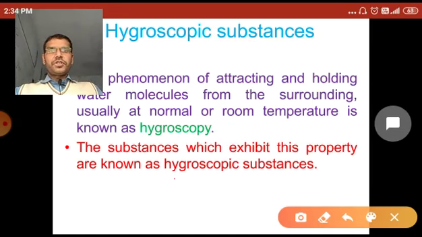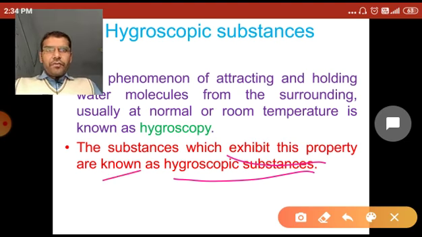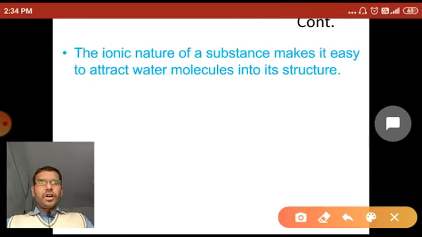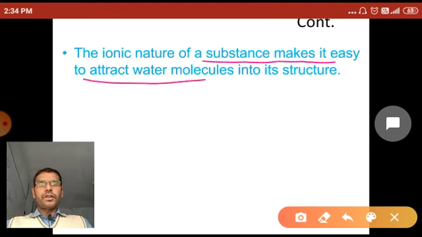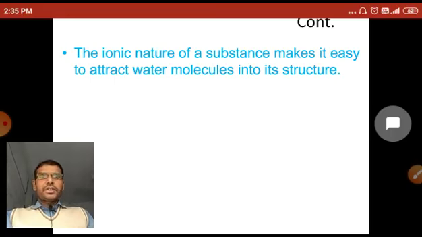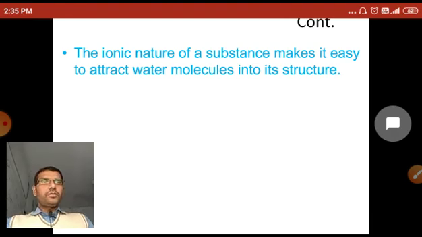And the substance which exhibits this property of attracting water from the surroundings is called a hygroscopic substance. Now, the ionic nature of a substance makes it easy to attract water molecules into it, but the covalent nature is reluctant to attract water molecules. The ionic nature of a substance makes it easier to attract water molecules from the surroundings into its structure.